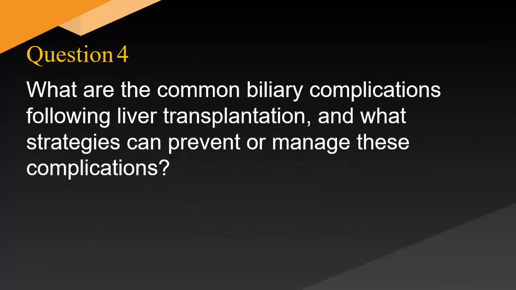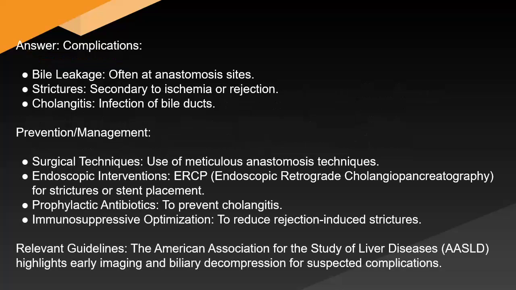What are the common biliary complications following liver transplantation, and what strategies can prevent or manage these complications? Answer: complications: bile leakage, often at anastomosis sites; strictures, secondary to ischemia or rejection; cholangitis, infection of bile ducts. Prevention and management. Surgical techniques: use of meticulous anastomosis techniques. Endoscopic interventions: ERCP, endoscopic retrograde cholangiopancreatography, for strictures or stent placement. Prophylactic antibiotics to prevent cholangitis, immunosuppressive optimization to reduce rejection-induced strictures.